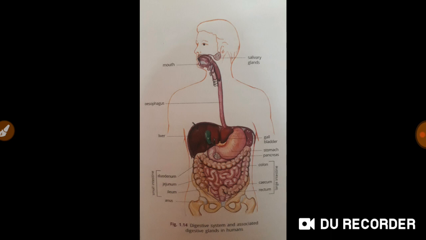Then the undigested fecal matter, rectum is a part which holds this undigested fecal matter prior to defecation. And the last is egestion, that is defecation. Anus helps in defecation. Feces pass out from the body.